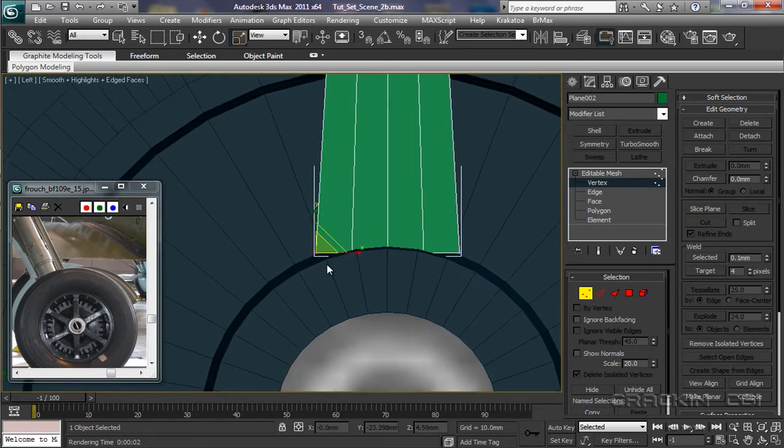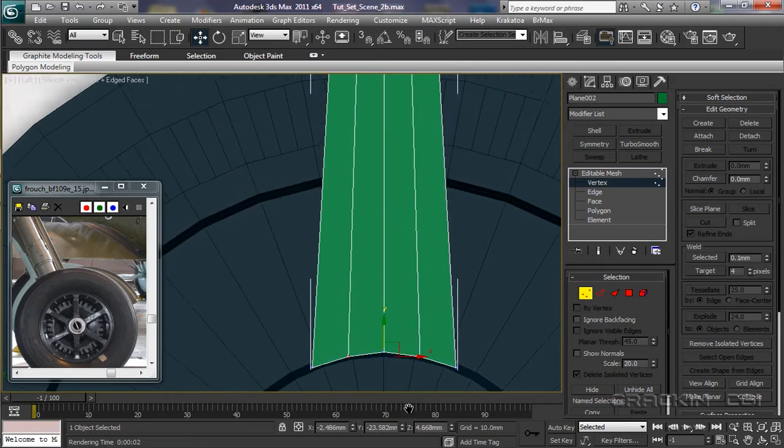I want to select that one there, press Control, select that one, W for our move tool, bring that down. Now we know we've got some there, so let's just select those, bring them up a little bit. I'll put that one there, select that one, press Control, select that one, let's bring those down to about there.